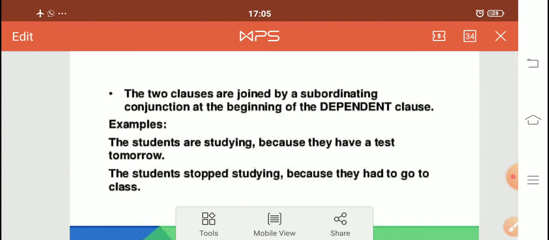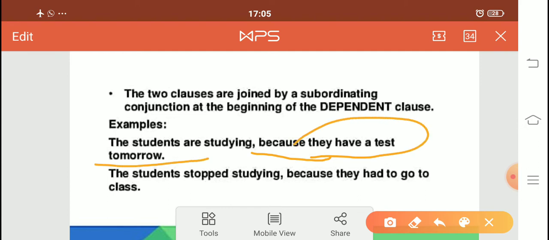So बच्चे, the two clauses are joined by a subordinating conjunction. Because is a subordinating conjunction. So at the beginning of the dependent clause, just because this is a dependent clause, you have to use a subordinating conjunction.